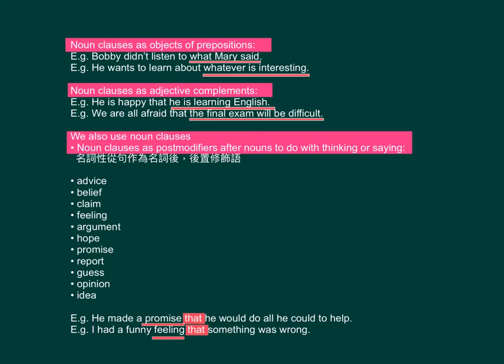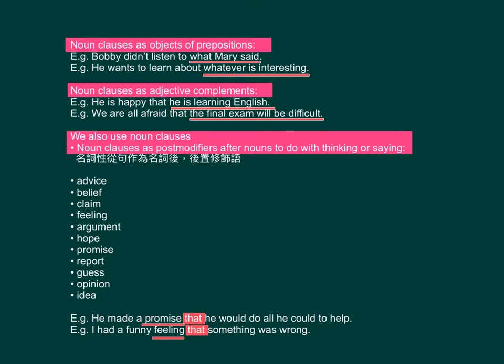We also use noun clause as post-modifiers after nouns to do with thinking or saying. 名詞性嘅從句作為名詞後，後置修飾語，such as advice, belief, claim, feeling, argument, hope, promise, report, guess, opinion, and idea.